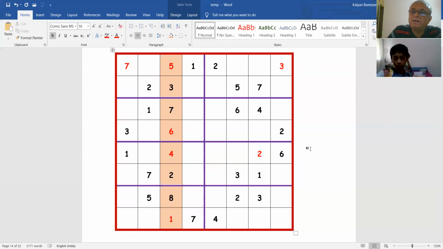The standard Sudoku is 9 by 9. Yes. Okay, and then there will be 9 boxes. Here there are 8 rows, 8 columns, 8 boxes. The standard Sudoku has 9 rows, 9 columns, 9 boxes, numbers 1 to 9.